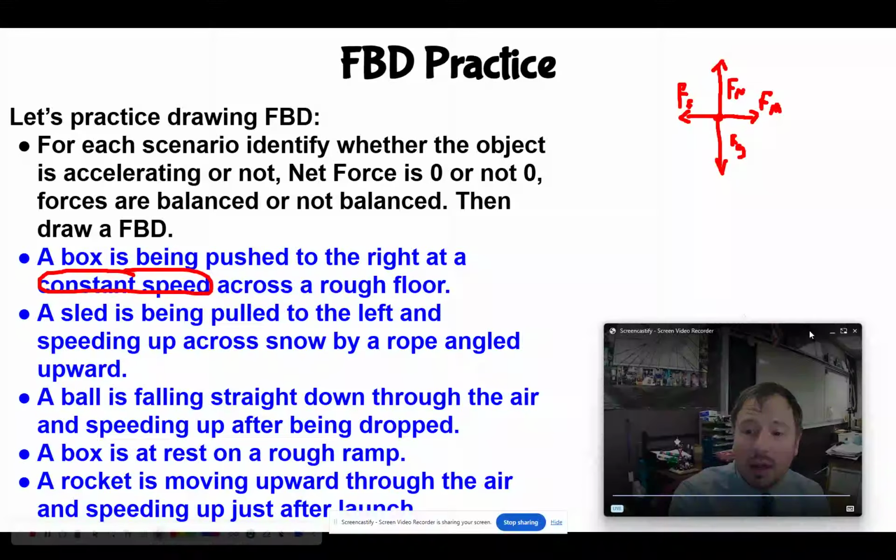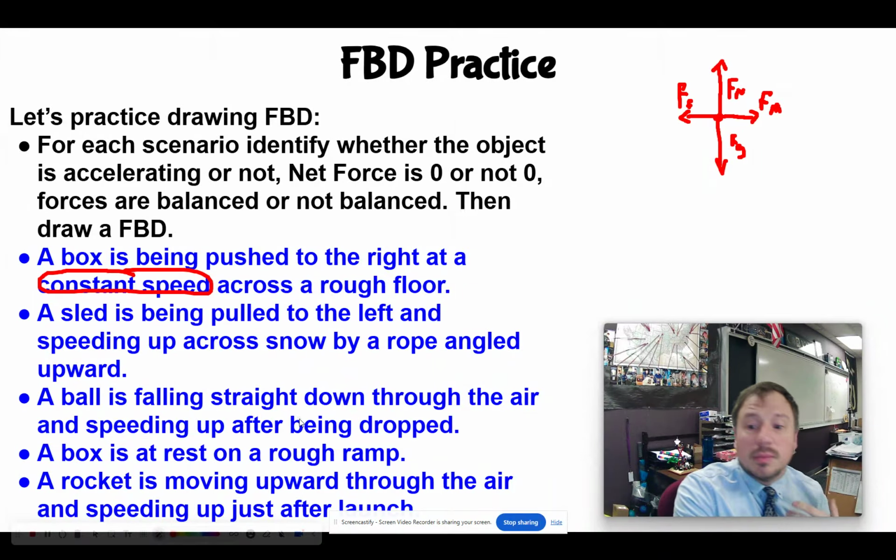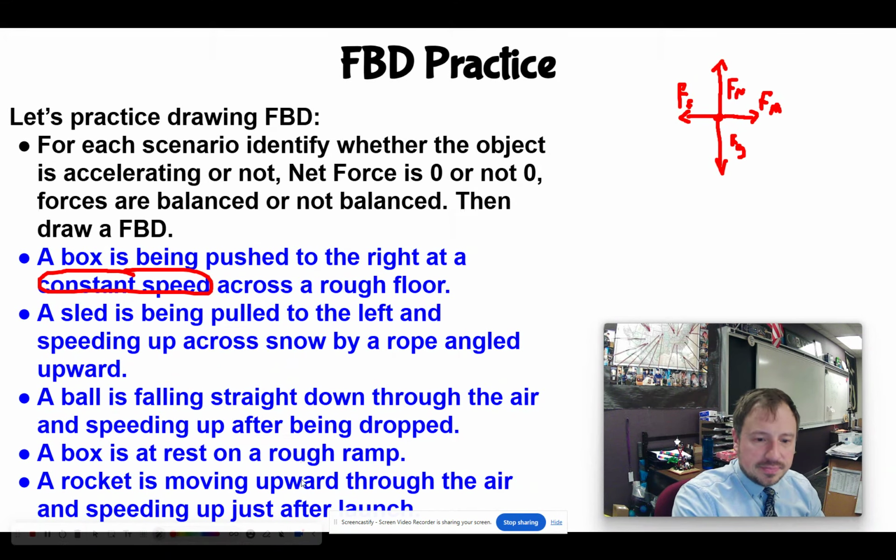Now, go ahead. You can practice the other 4. And I tried to pick some that would use all 6 of those forces that we had practiced. But some of them are moving to the left, moving to the right, up or down, and some of them are accelerating or not, right? So get practice doing that.